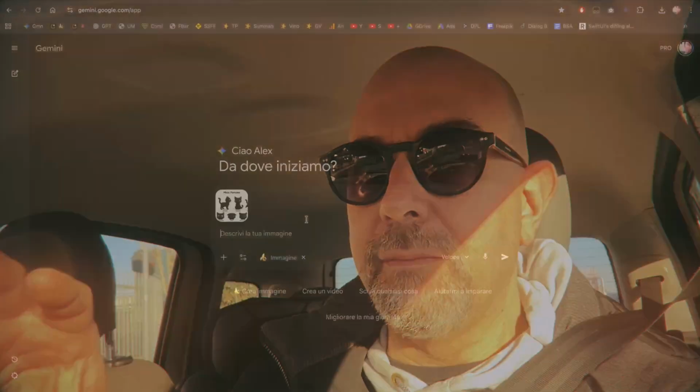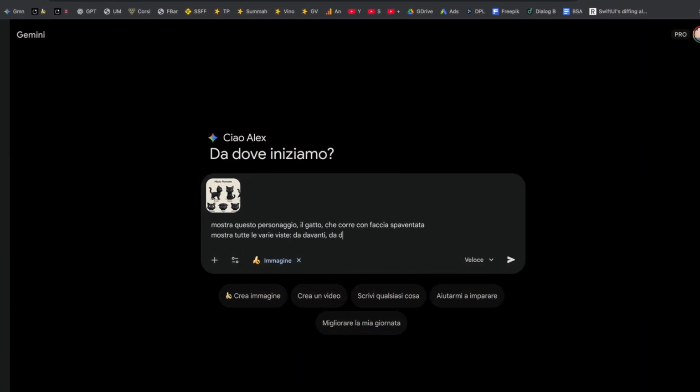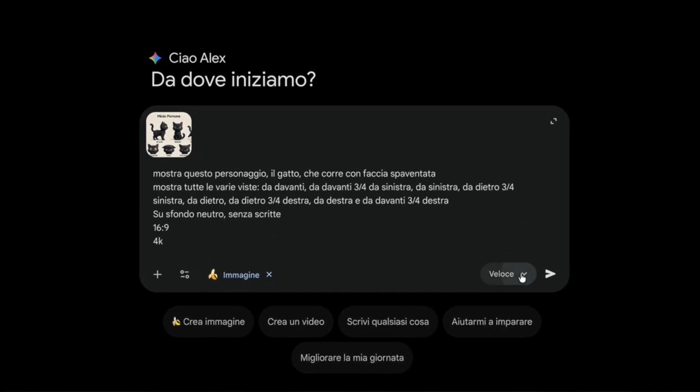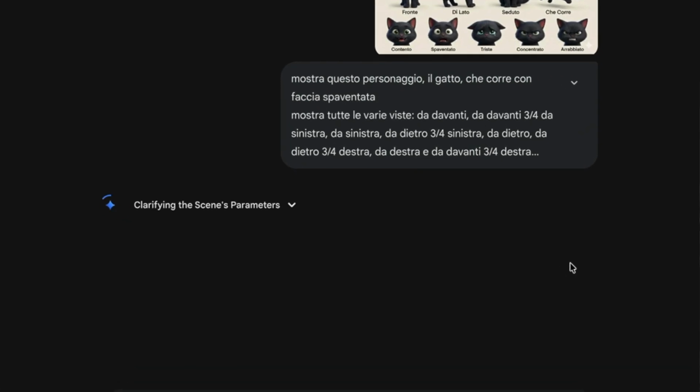First, I created a version of the character the way I needed it. So if I needed the cat running and scared, I say, create the 8 views for the cat running with fear, and show me all the views in a single image. This is the kind of prompt that I use in Nano Banana Pro.